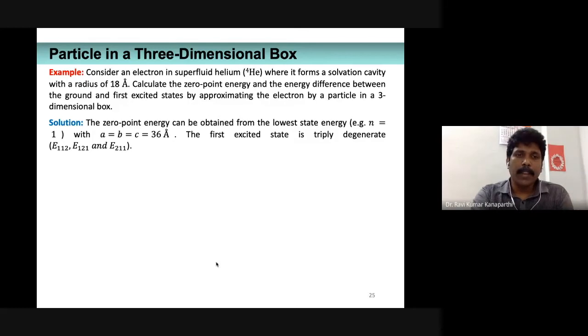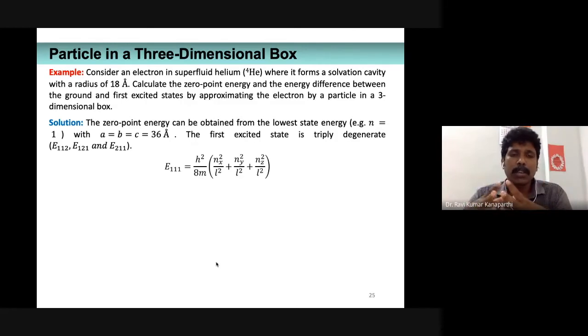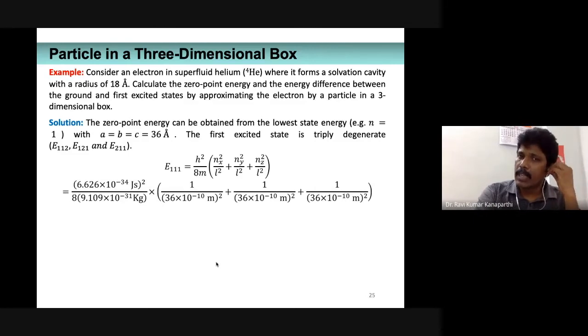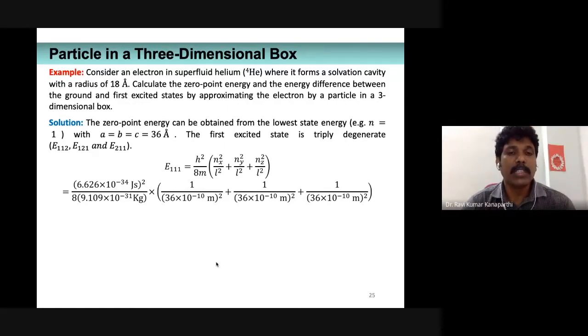It is very straightforward. You can calculate using the expression E111 equals h-bar squared pi squared by all those terms, and first calculate E111, the ground state. We know very well the ground state energy level is E111, so all three quantum numbers are 1. You can substitute everything. For an electron, you know the mass and the Planck constant.